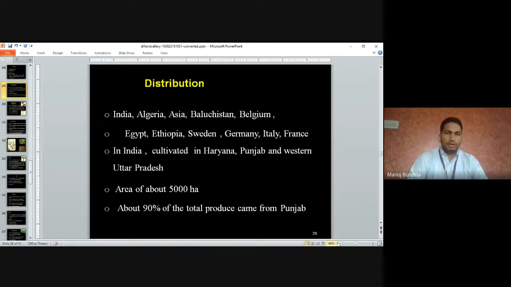Distribution: India, Algeria, Asia, Balochistan, Belgium, Egypt, Ethiopia, Sweden, Germany, Italy, France. In India, it is mainly cultivated in Haryana, Punjab, and western Uttar Pradesh. Area of the crop is 5,000 hectare. About 90% of the total produce comes from Punjab, so maximum it is grown in Punjab only.